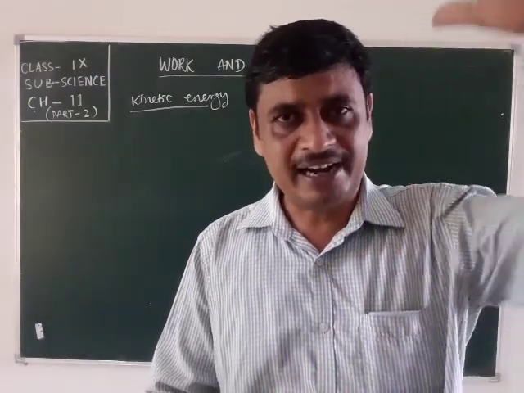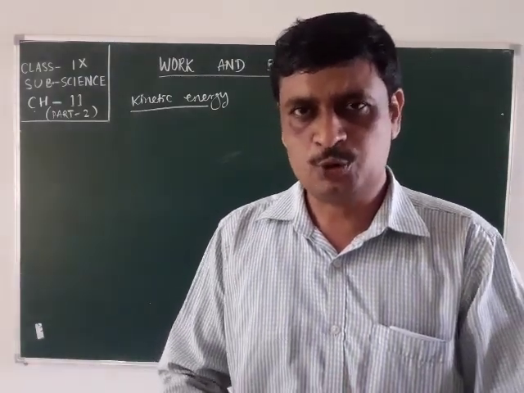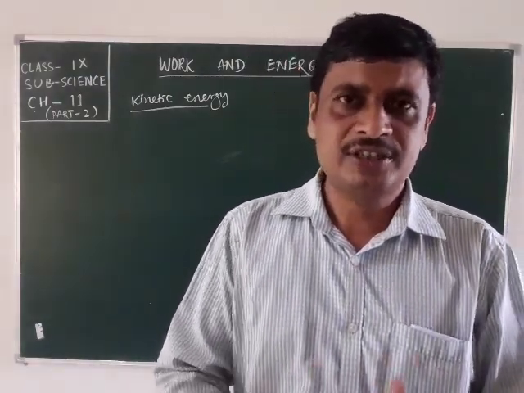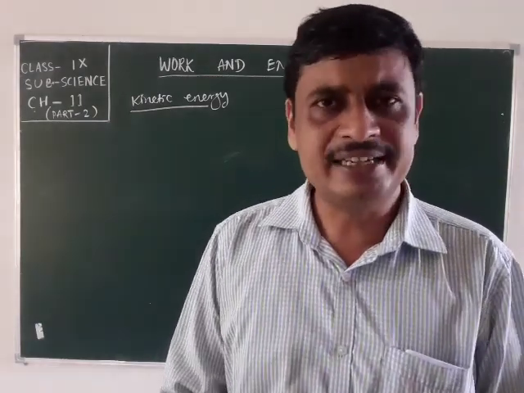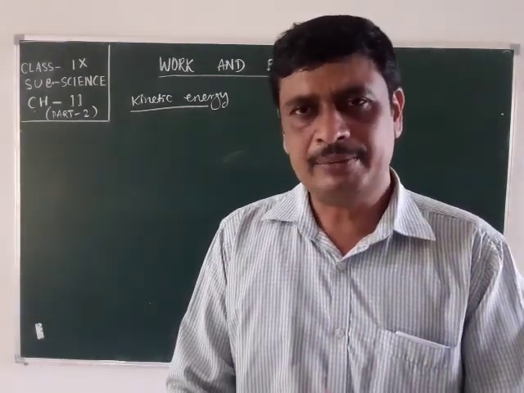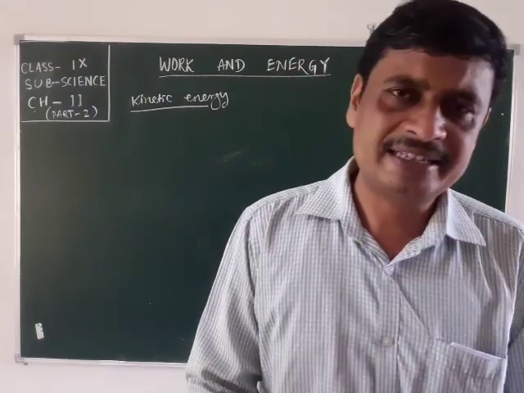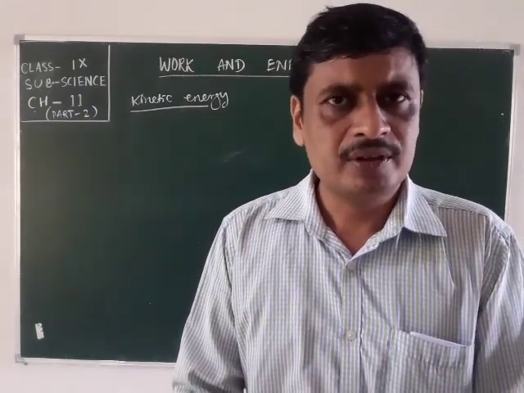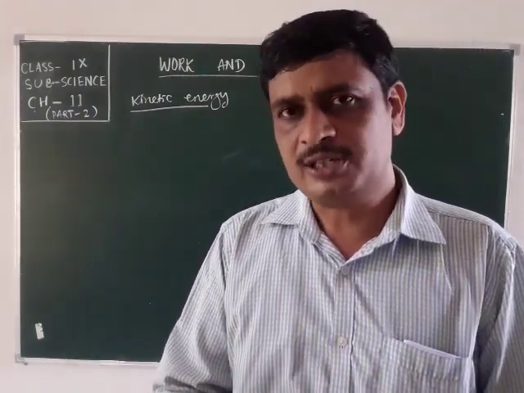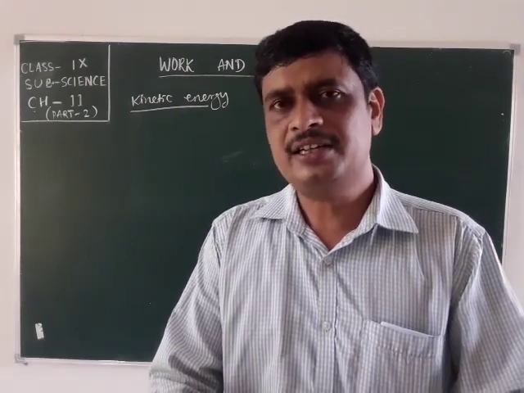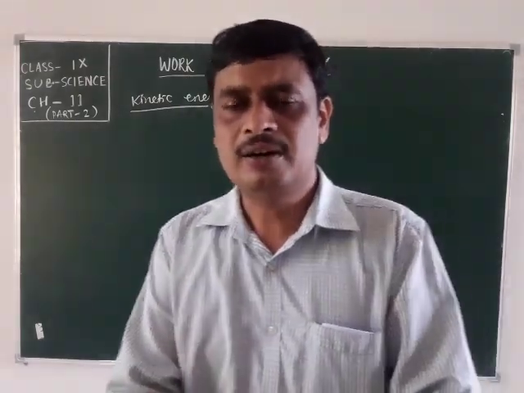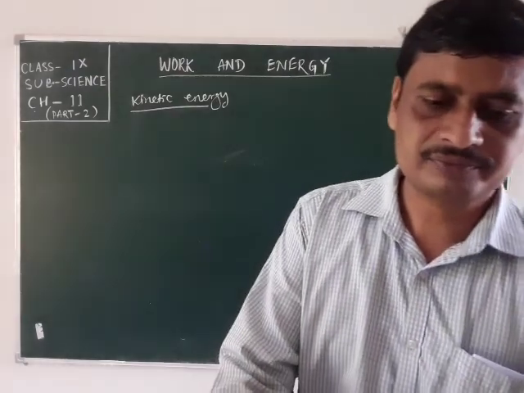It is falling from a height also, but the water is falling here, it is in motion. Some energy is present in this moving water also. By this energy, the water can rotate the blades of the turbine.